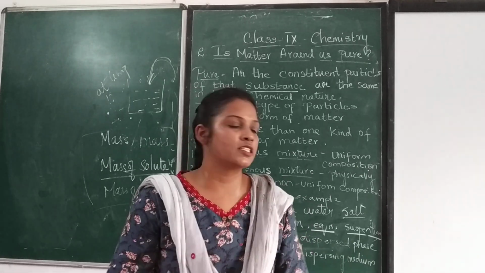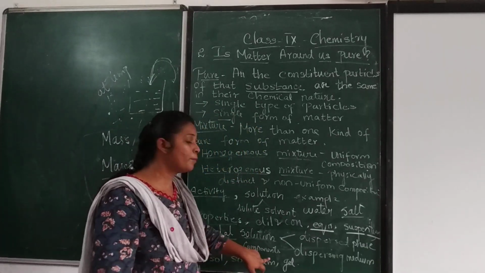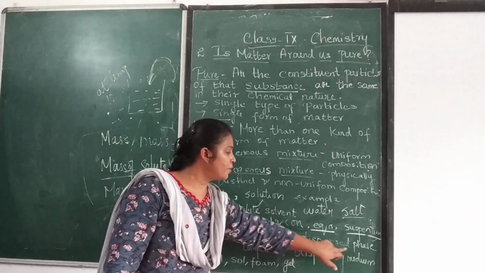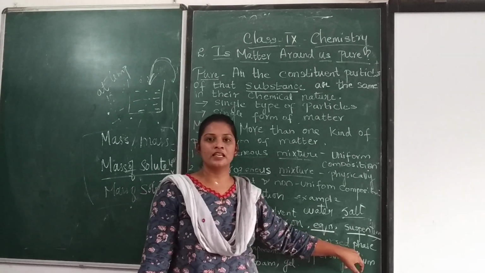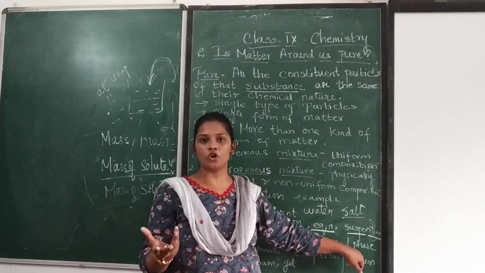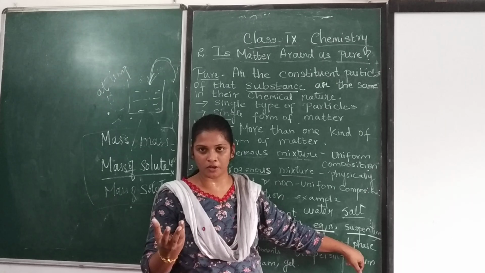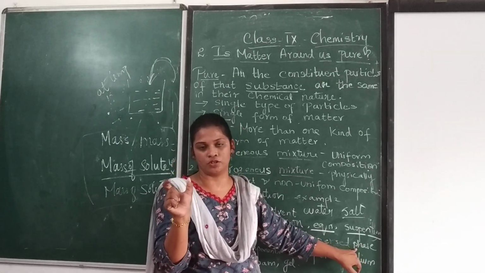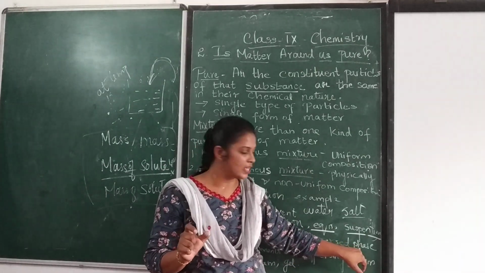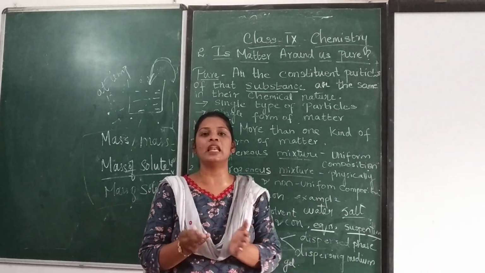And then next, what is the component present here? It is the dispersed phase and the dispersing medium. So what is the dispersed phase? For example, in a mixture of chalk and water, the chalk is the dispersed phase. The smaller amount is called the dispersed phase, and the dispersing medium is the larger amount.